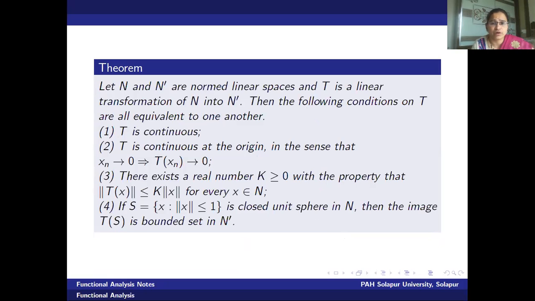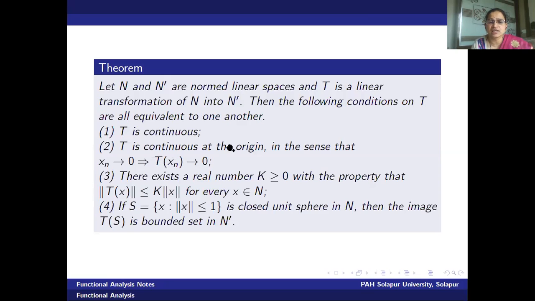Now, whatever the 3 theorems we have proved, if we combine all the 3 theorems, then we will have a new big theorem. That is, let N and N dash be the normed linear spaces. T is a linear transformation of N into N dash. Then the following conditions are equivalent. First, T is continuous.